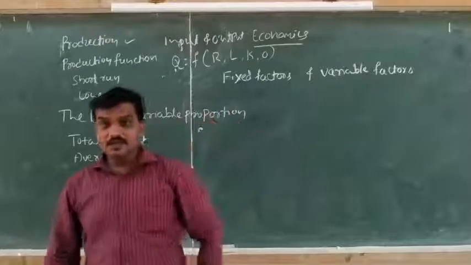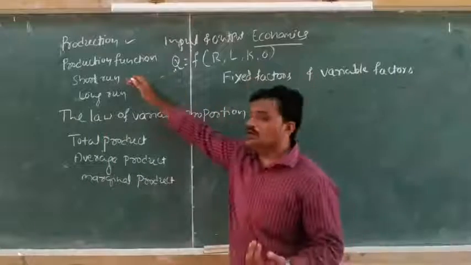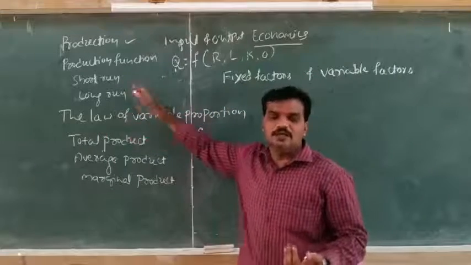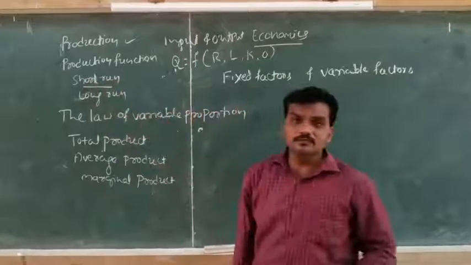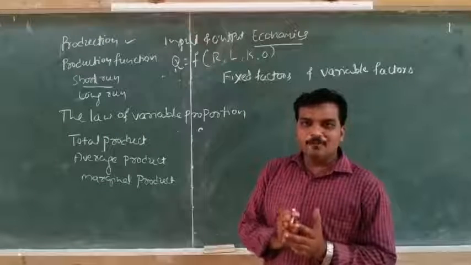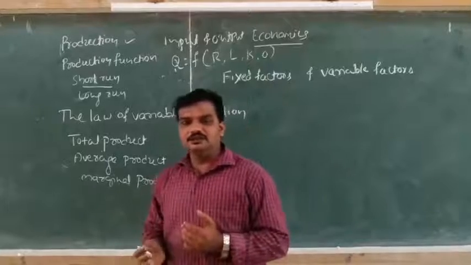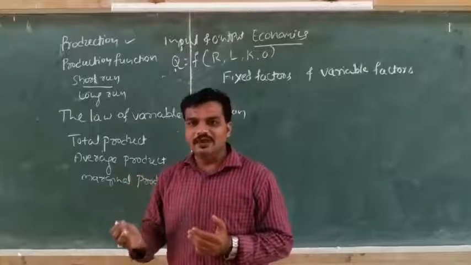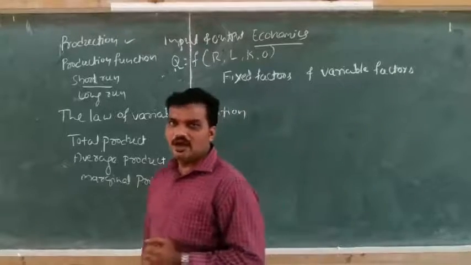They are considered variable factors. On the basis of fixed factors and variable factors, we can classify into short run and long run. Consider first the short run. In the short run, the firm will keep fixed factors constant and change variable factors to increase the output.